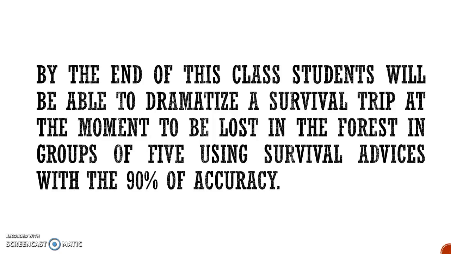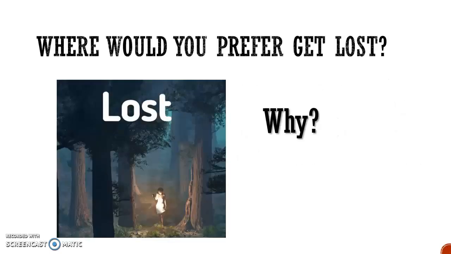This person will come to the middle of the circle and will answer a question. The question is, where would you prefer to get lost and why? It doesn't matter if 2 or 3 people move during the dynamic. Those people will go to the middle and share their answers, right? Did you understand?